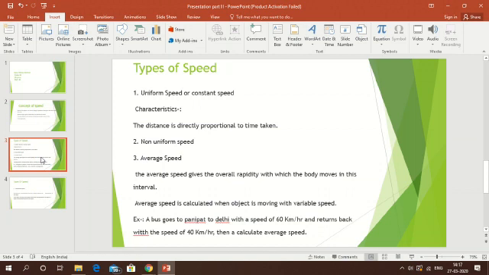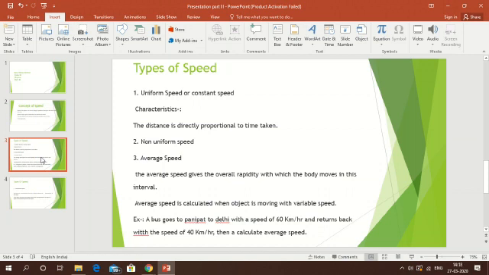The other type is known as non-uniform speed or variable speed. If an object covers unequal distances in equal intervals of time or equal distances in unequal intervals of time, then the speed of the object is said to be non-uniform speed or variable speed. For example, walking and cycling both are practical examples of non-uniform motion. Driving a vehicle on a congested road is also an example of non-uniform motion.